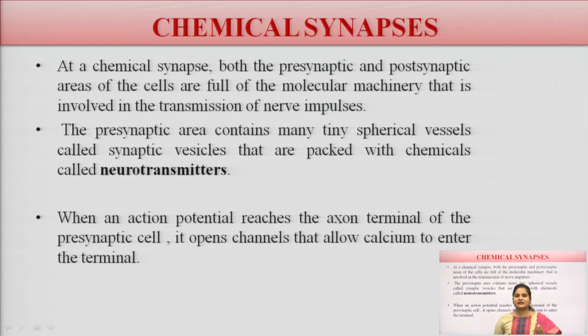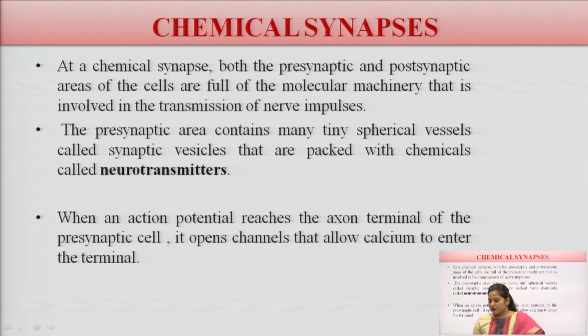These small vesicles are filled with the neurotransmitters. Whenever the impulses arise, they reach the presynaptic terminal, then they burst out these vesicles and the neurotransmitters come out from these vesicles and transfer from the pre to the postsynaptic cleft.